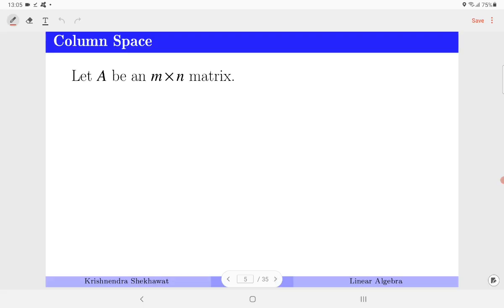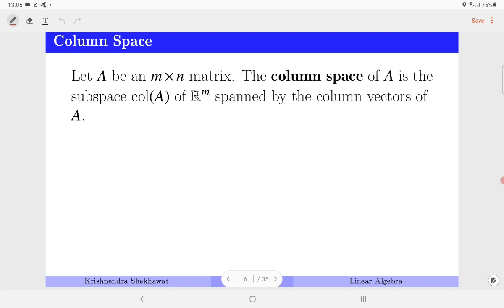So, let A be any m cross n matrix. Column space of A is the subspace denoted by col A, spanned by the column vectors of A. So let us consider any matrix. Let's say [1, 3, 6; 2, 5, 0]. It has three columns. So you can say C1, C2, C3.